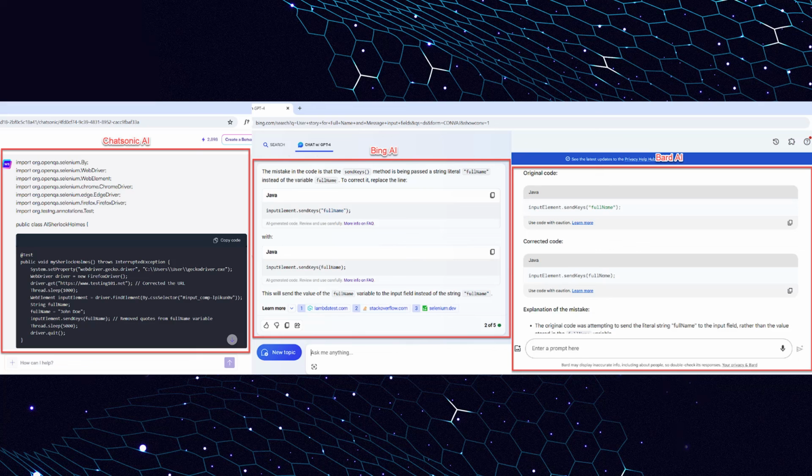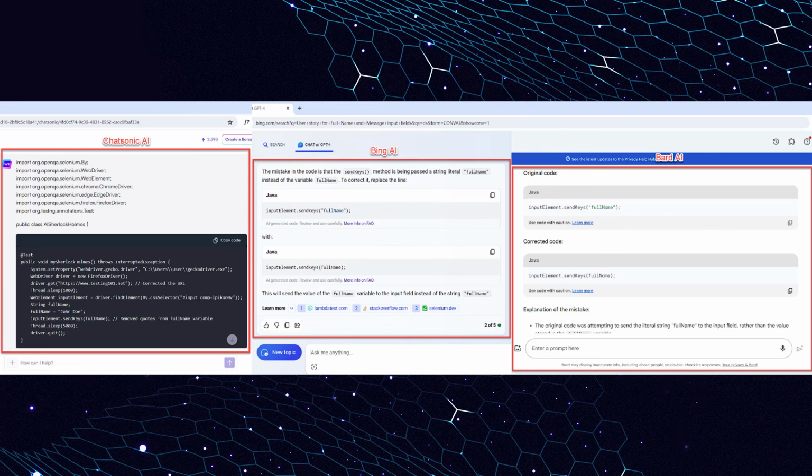As you can see, all these AIs are able to correct the code. Comparing the answers, we can say that they are almost identical for Bing and Bard AI, while ChatSonic AI also finds and fixes a mistake. However, it didn't explain it, as well as it didn't provide additional suggestions.